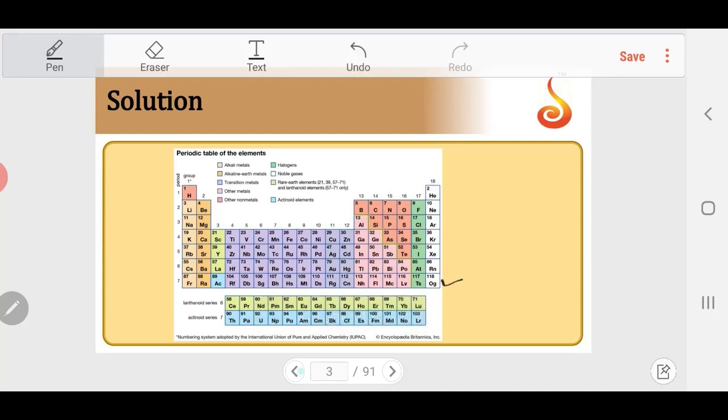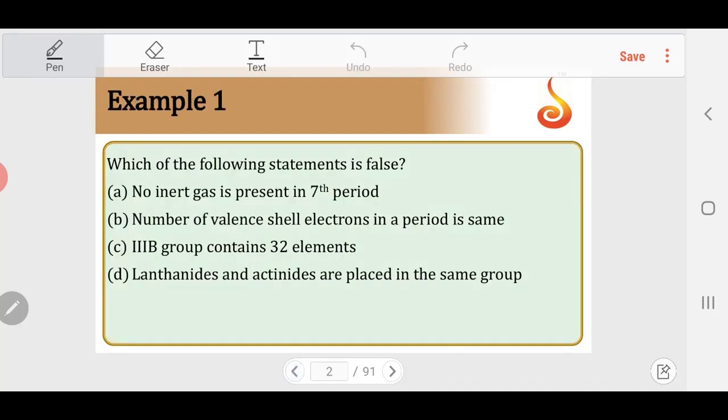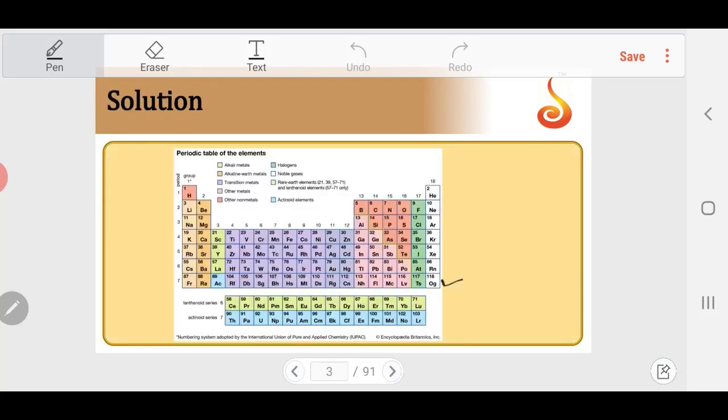The second statement, the number of valence shell electrons in a period is the same. If you go across a period, the differentiating electron enters the outermost shell of the same main energy shell. As a result, the electrons in each and every element will be different in a period.